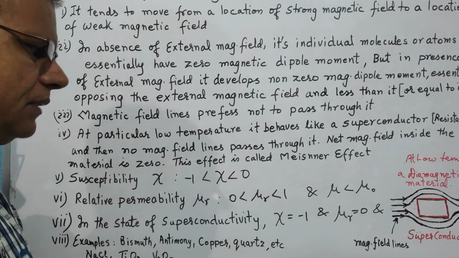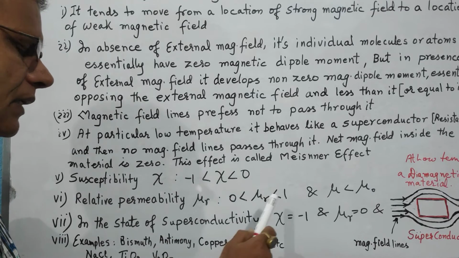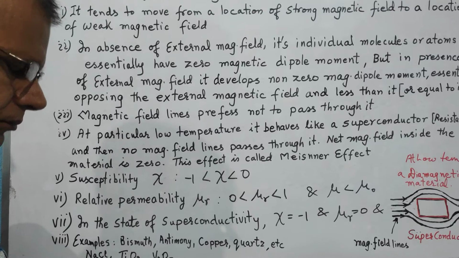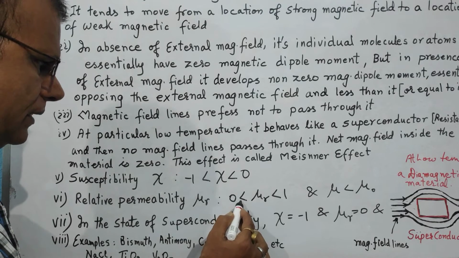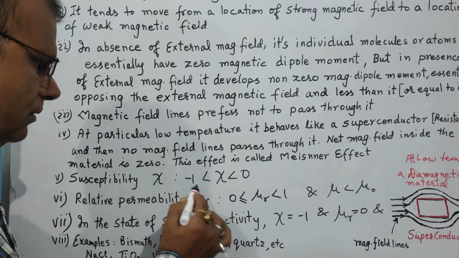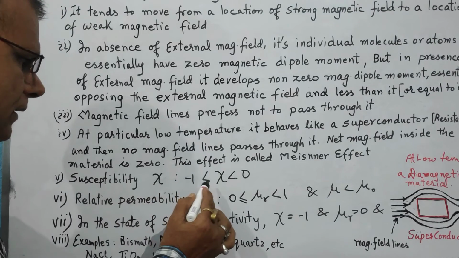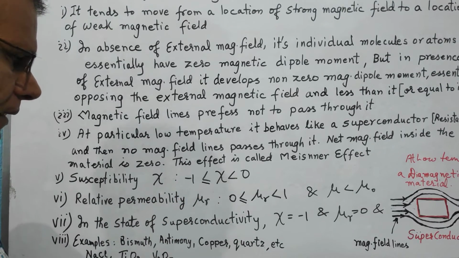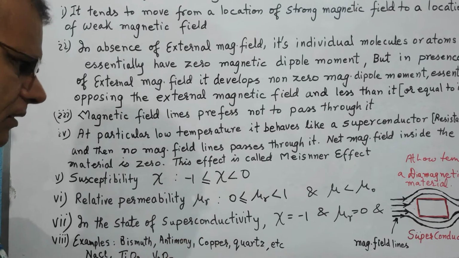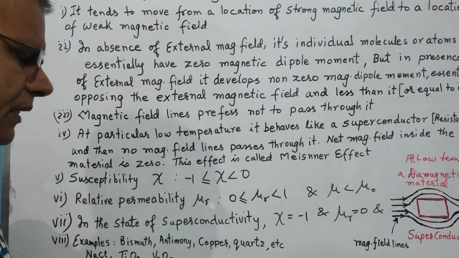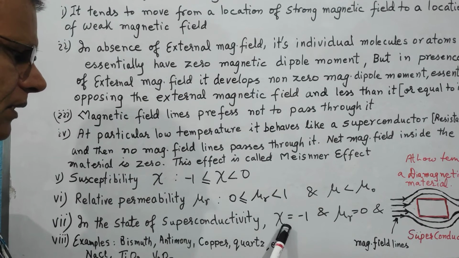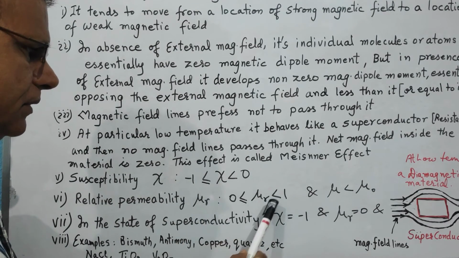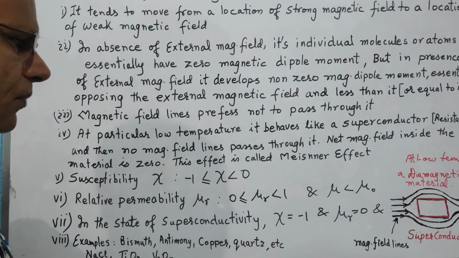In some situations it can become equal to 0, and in some situations the susceptibility can become equal to -1. That is the situation of superconductivity. In case of superconductivity, the susceptibility becomes -1 and the relative permeability becomes 0.